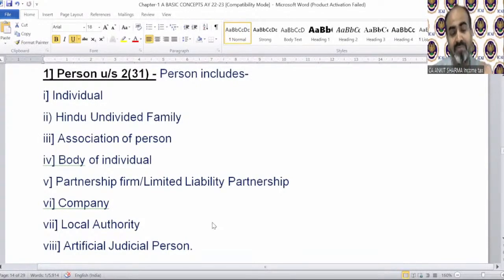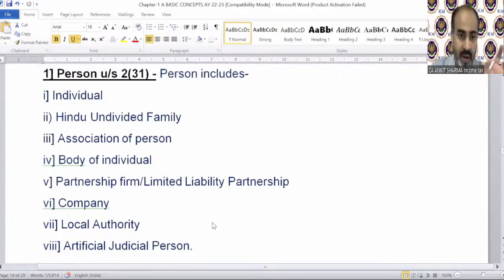That will have a very bad impact, because you cannot escape yourself or make anyone escape from this definition. Either you will fall in points 1 to 7, or if you are able to escape out of points 1 to 7, then you will be called an artificial juridical person. Only those who do not fall in the above 7 categories are called artificial juridical person. In our country, nobody can escape this definition. Sorry, so this tax planning is flawed.